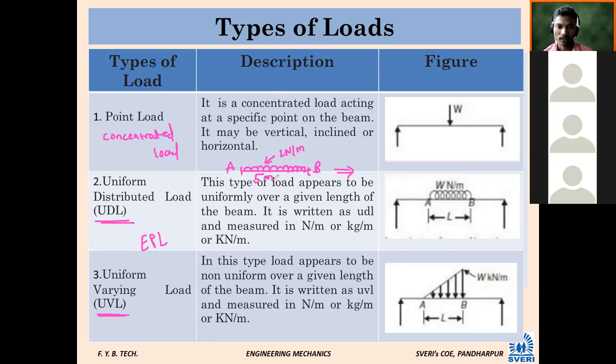So total how many meters are there? 5 meters. Then how to show it in our free body diagram? At point A, where I have told where to show this EPL, equivalent point load, at the midpoint. At the midpoint, here we have to show like this, 10 Newton. So this will be 2.5 and this will be 2.5. Like this we have to show.